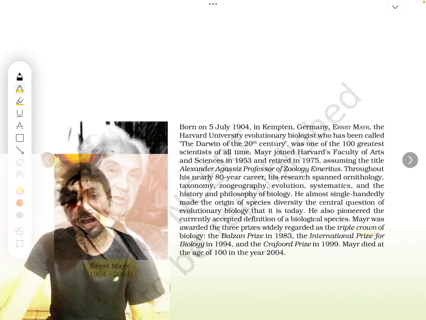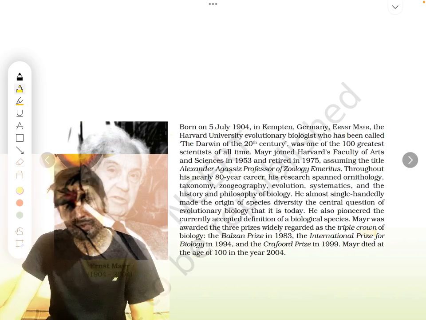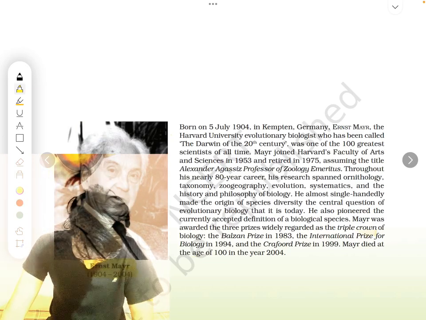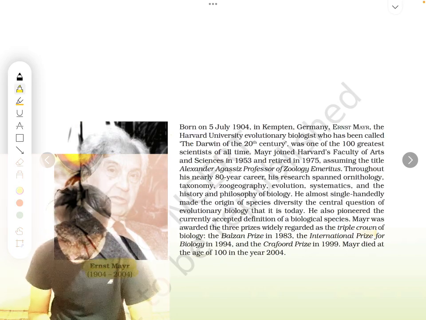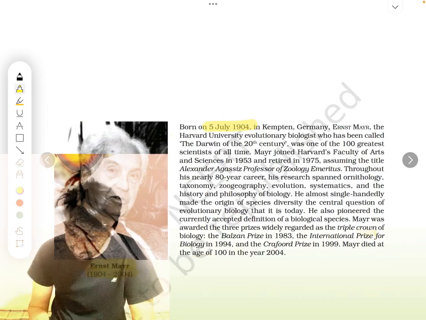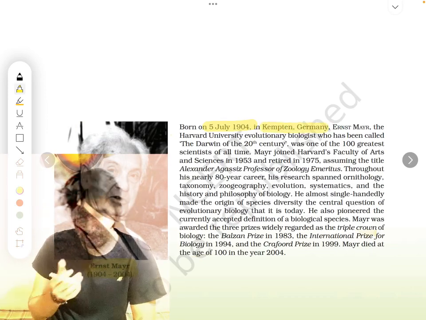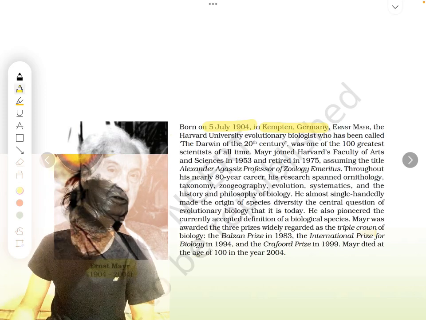Correct? So he lived for 100 years. 1904 to 2004 is 100 years, right? So he lived for 100 years. Next, he was born on 5th July 1904 in Kempten, Germany. Ernest Mayr was born on 5th July 1904 in Kempten, Germany.